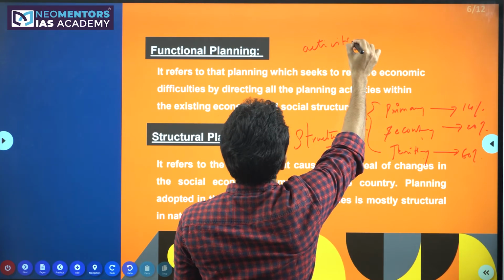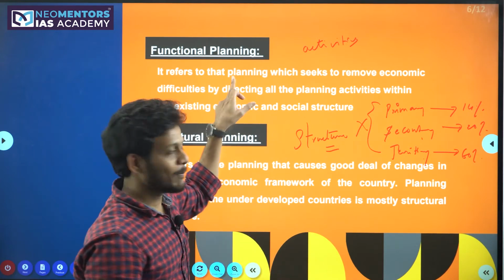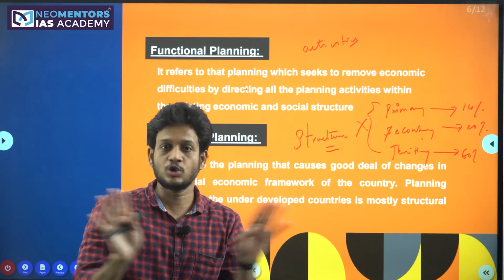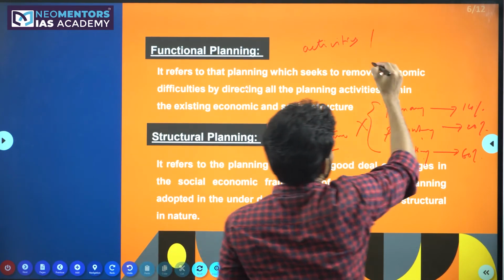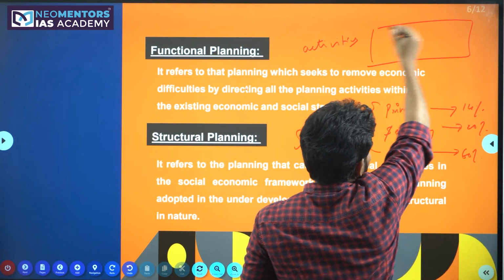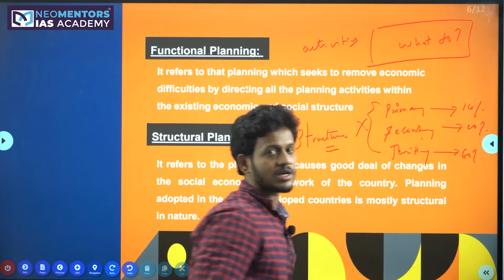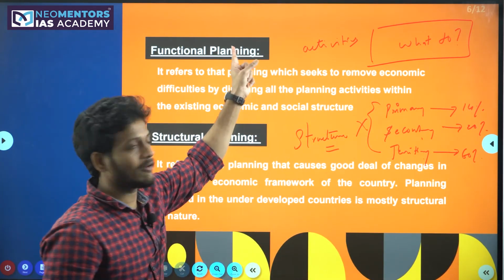So without changing this structure, within the already existing framework of the economy, you bring the economic activities and your agenda. You do the planning within the existing structure of the economy. You don't change the structure. Like if this is the structure of the economy, within this structure what can you do? That is called functional planning.